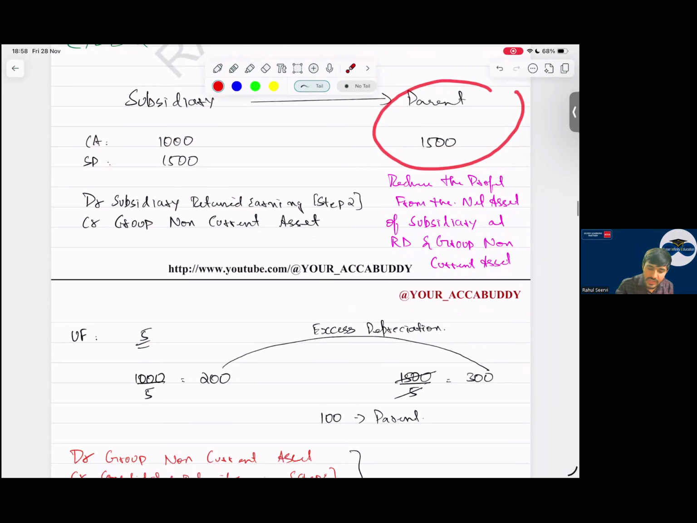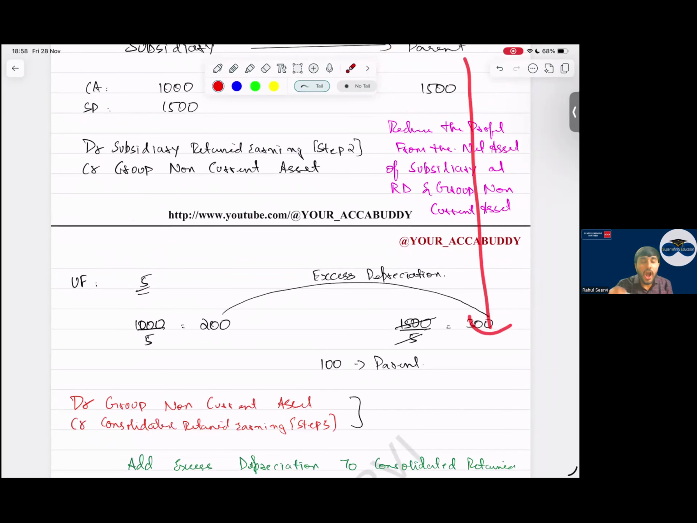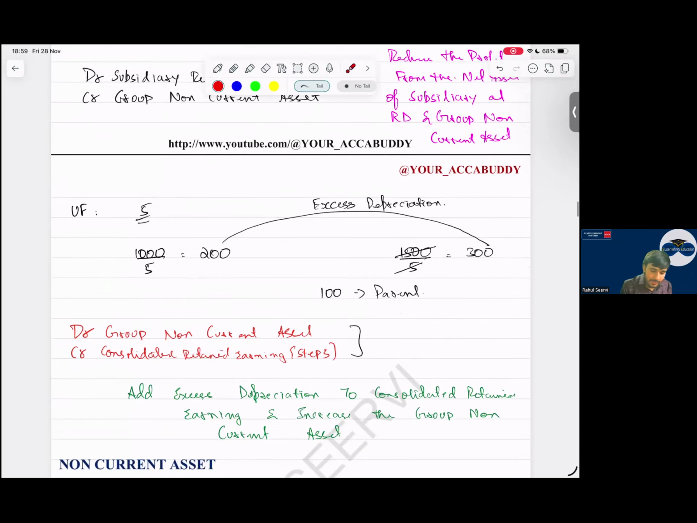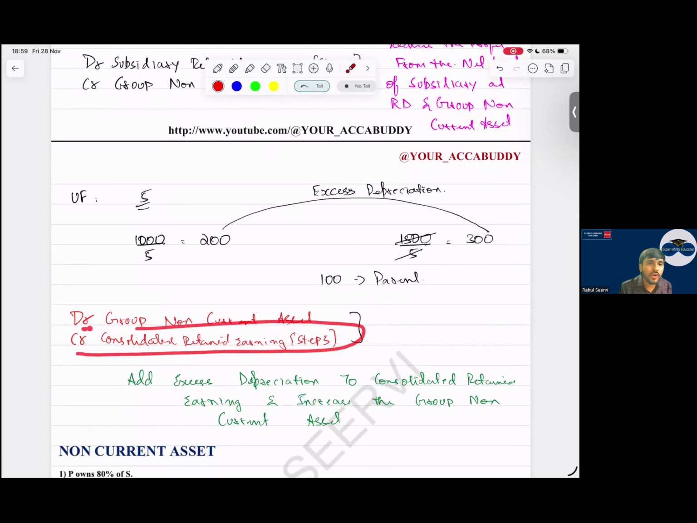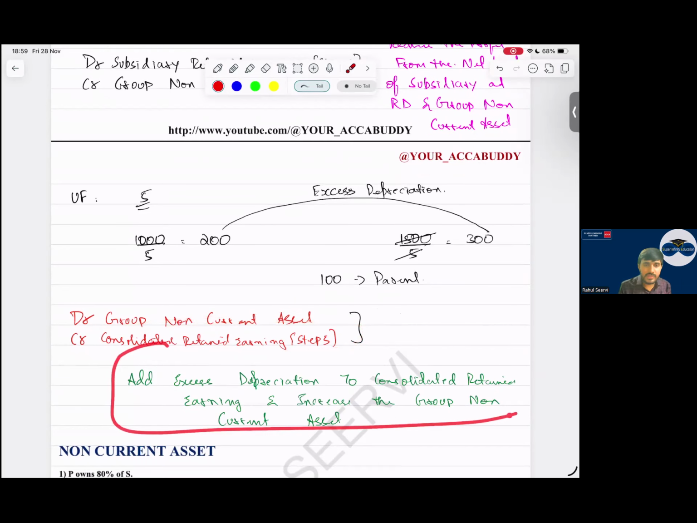Now, which company is recording excess depreciation? The parent is recording it. How will I increase the parent company's profit? The parent company has recorded excess depreciation, which means the profit of the parent company is low. I have to increase it. How? Credit retained earnings and debit non-current asset. So add the excess depreciation to consolidated retained earnings and increase the group non-current asset. Simple. With this, your non-current asset intra-group sale is done.